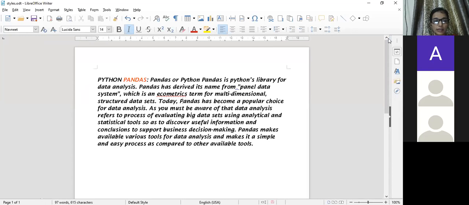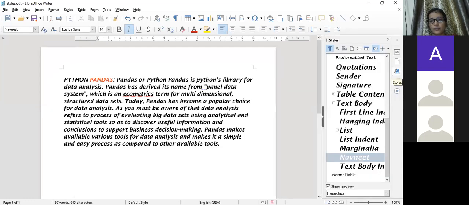Next, we have creating and updating new styles from the selection. It is already done, but I am repeating again. By default, we have different styles. If you see, we have different styles over here. I have even changed the name of the style. It was Navneet, here I have given the name. I changed the format also. See, this format which is showing now, I changed yesterday. Clear? But you can update also. If you want to update, you can update also. Clear?